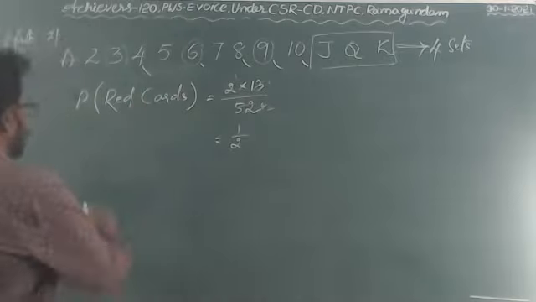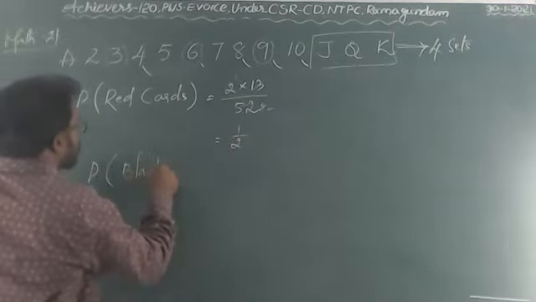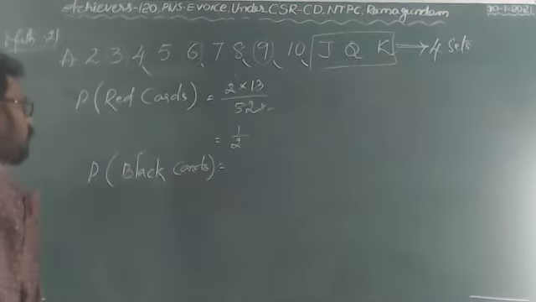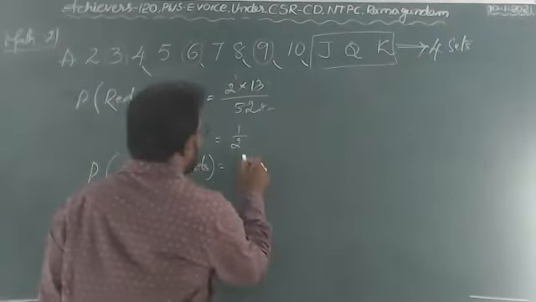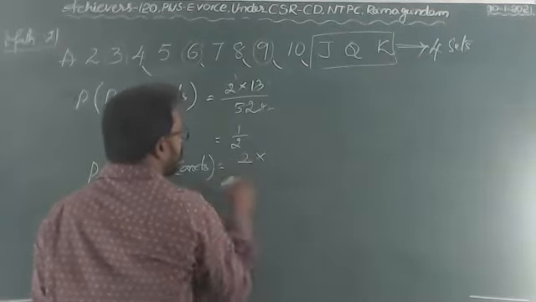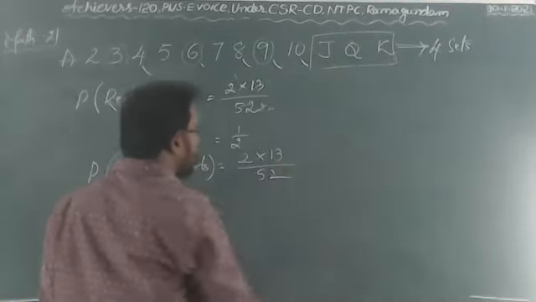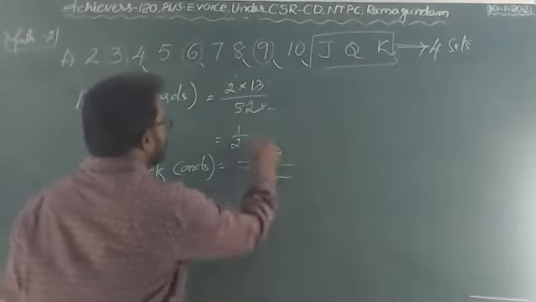Same like that here. What is the probability of getting the black cards? Black card sets are how many? 2 sets will be there, each set 13, out of 52 cards.